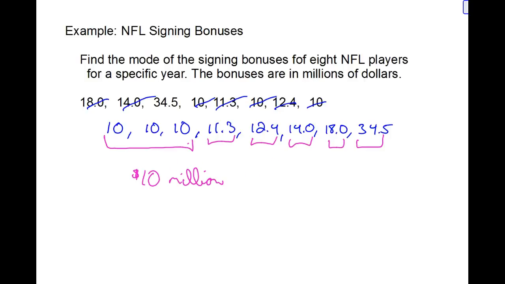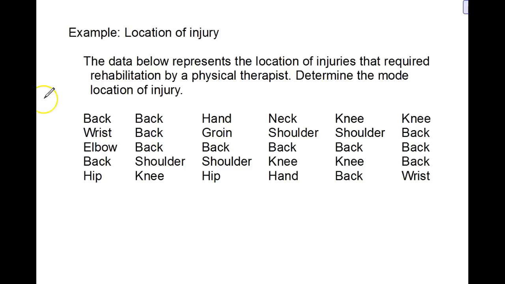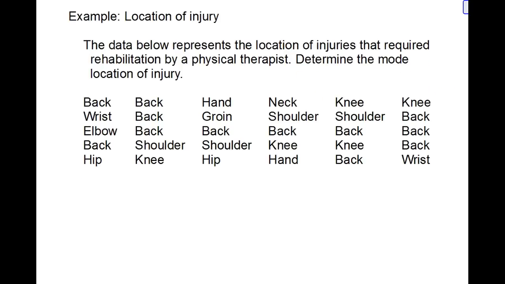Now let's look at another data set in which we're talking about the qualitative data. For this one, we're going to look at the location of injury. This data represents the location of injuries that required rehabilitation by a physical therapist. And we want to determine the mode location of injury. In other words, which one's the most common.